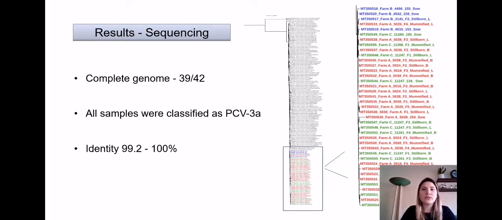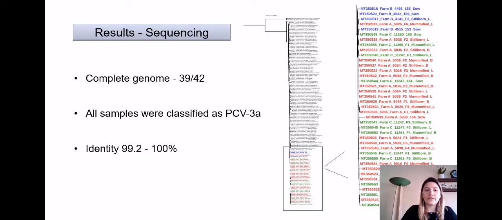42 samples were selected for sequencing, based on the CT in the qPCR. However, the complete genome of only 39 out of the 42 selected samples was successfully sequenced and phylogenetically analyzed. All analyzed samples were classified as PCV3a, and the identity of them ranged from 99.2 to 100% when analyzed between each other.